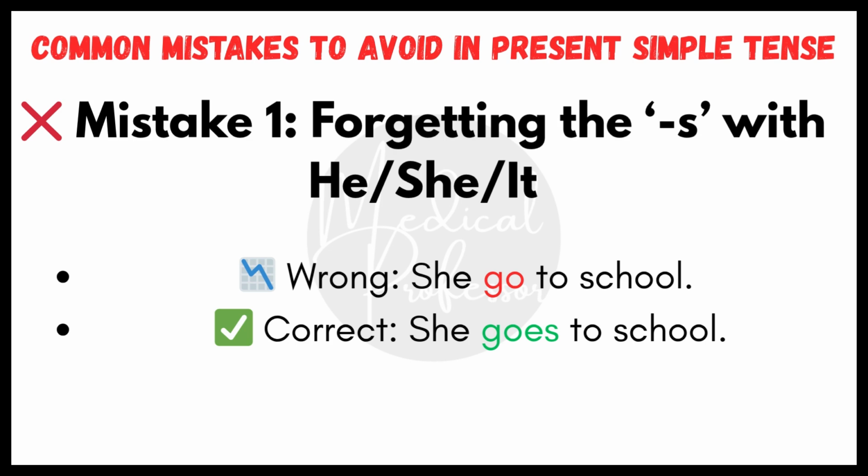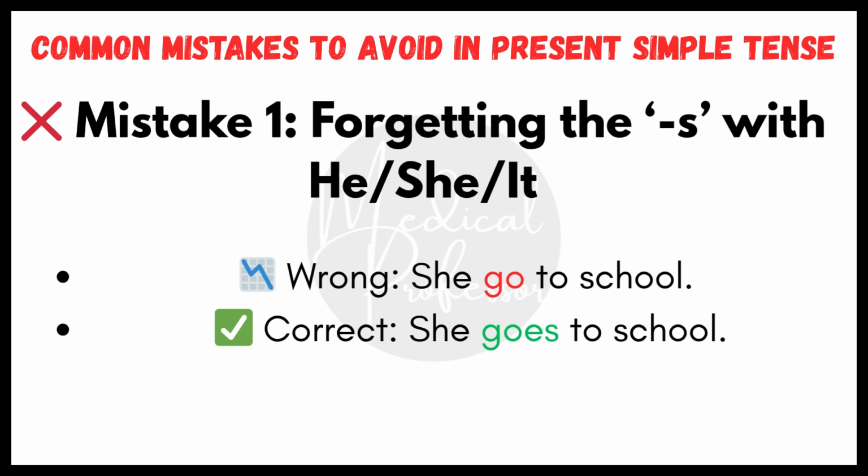Common mistakes to avoid in present simple tense. Even if you understand the present simple tense, many learners still make small but common mistakes. Let's look at three of the most common ones and how to fix them. Number one, forgetting the s with he, she, it.